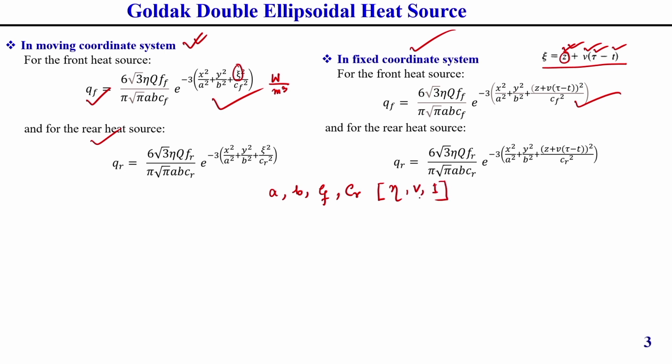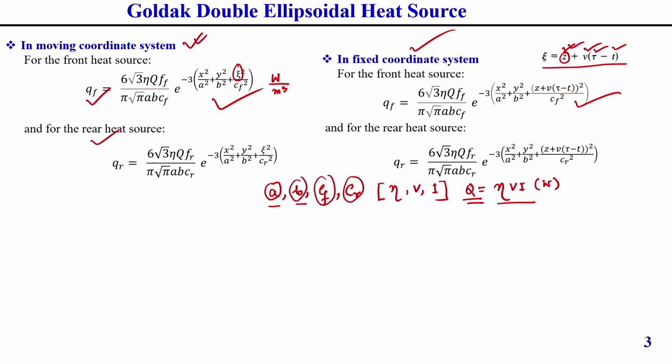Apart from these, we need to know how to calculate the Q value. Q is the net heat input, Q is equal to eta into V I, its unit is watt. How to calculate the semi axes of this double ellipsoid and the net heat input, you have already got the idea. How to experimentally calibrate a, b, cf and cr, I will discuss now one by one.